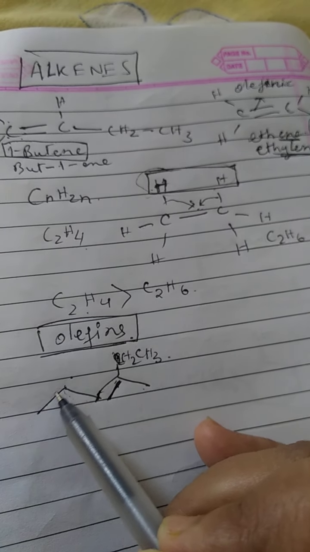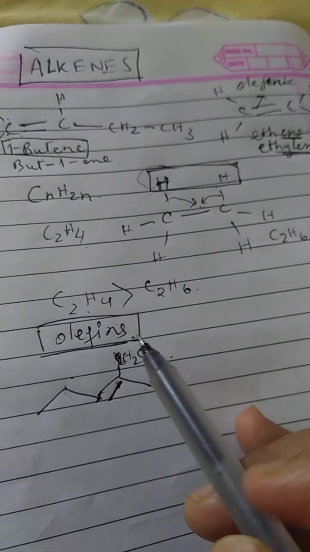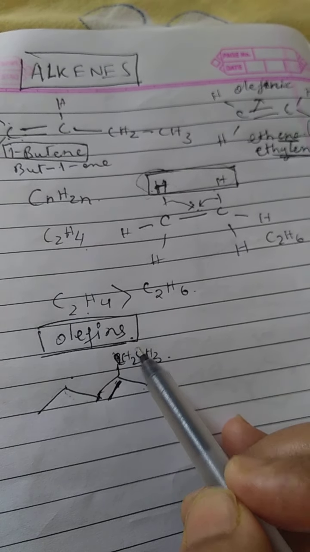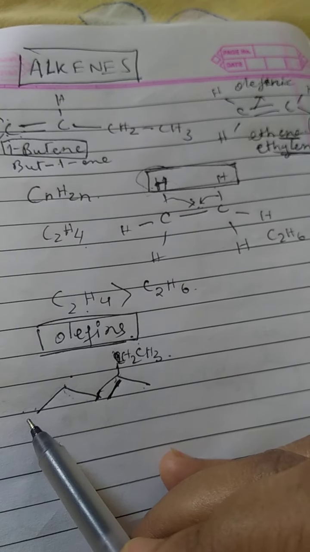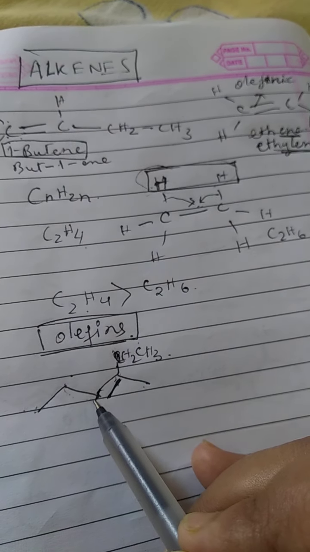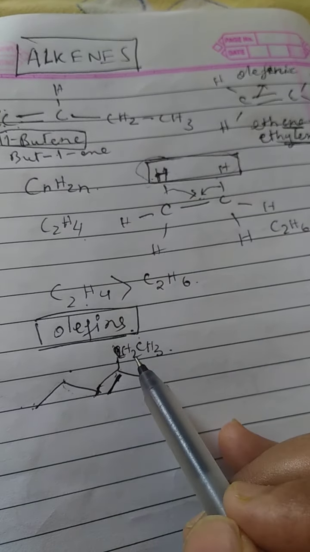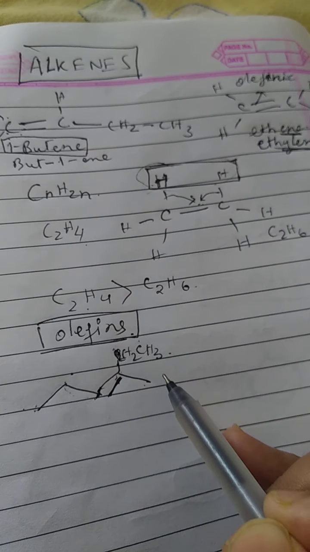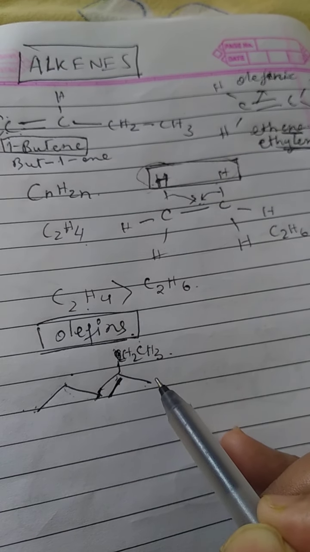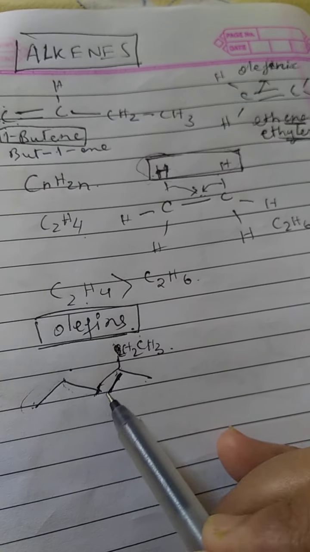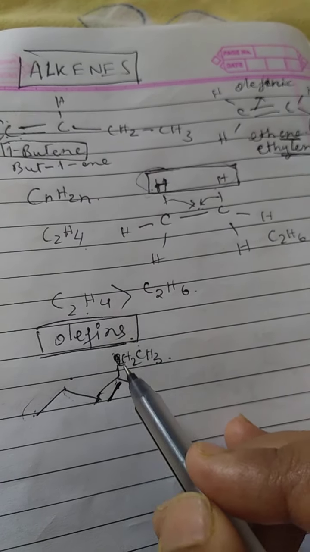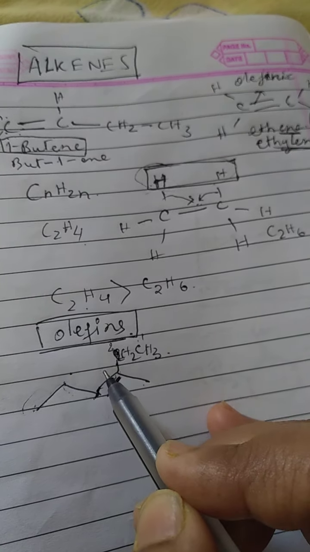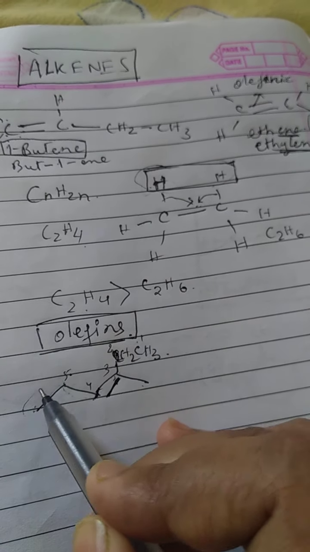So we will take this as the longest chain. Now which way do we number, from here or from here? Let's see, 1, 2, 3. It is getting number 3. Now from here if I number it 1, 2, 3. But we will number it from this side because here the substituent also will get a lower number. If we number it from the other side, the substituent will get a higher number. So it will be numbered from here 1, 2, 3, 4, 5, 6.